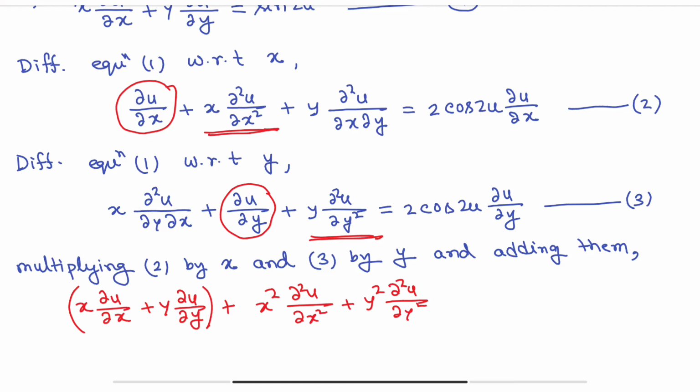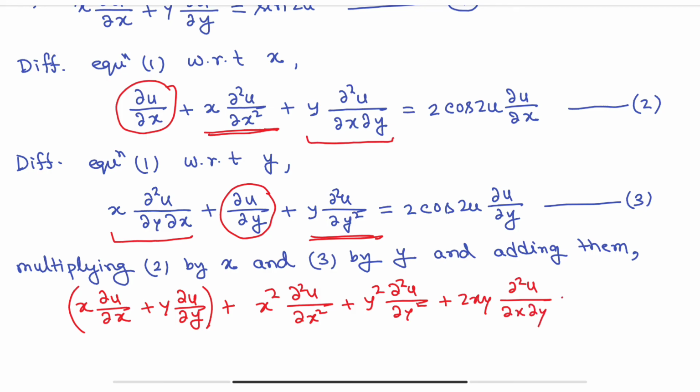And in this case u is a homogeneous function, and for a homogeneous function these two results will be same, del 2u del x del y and del 2u del y del x. So obviously if we multiply, this will be xy del 2u del x del y, and this will be xy del 2u del y del x. That means we are getting 2xy del 2u del x del y.